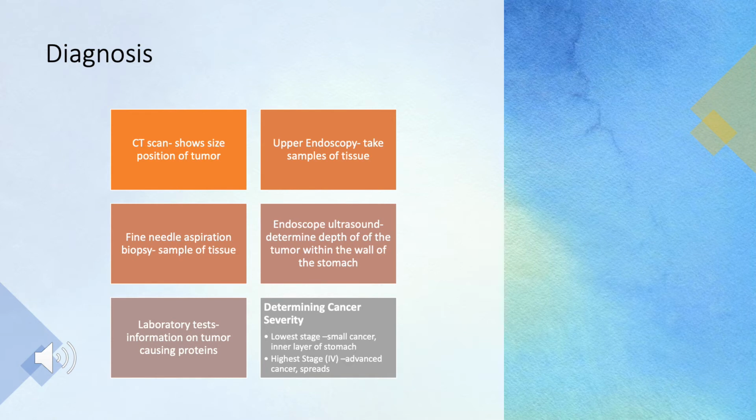Lastly, determining the cancer severity. So the lowest stage, which is stage 0 or stage 1, is when there's a small cancer and it's just in the inner layer of the stomach and it hasn't spread. But the highest stage, which is stage 4, is when the cancer becomes advanced and it spreads. And this will allow for determination of the treatment.